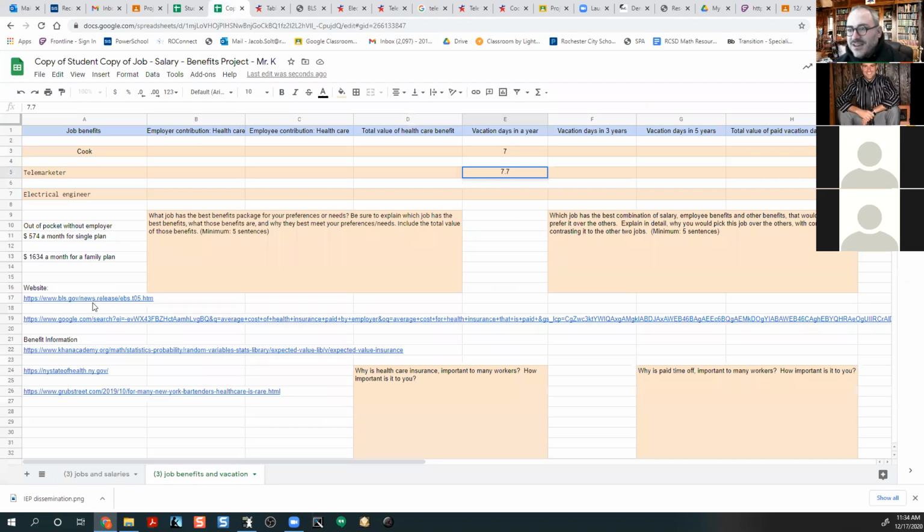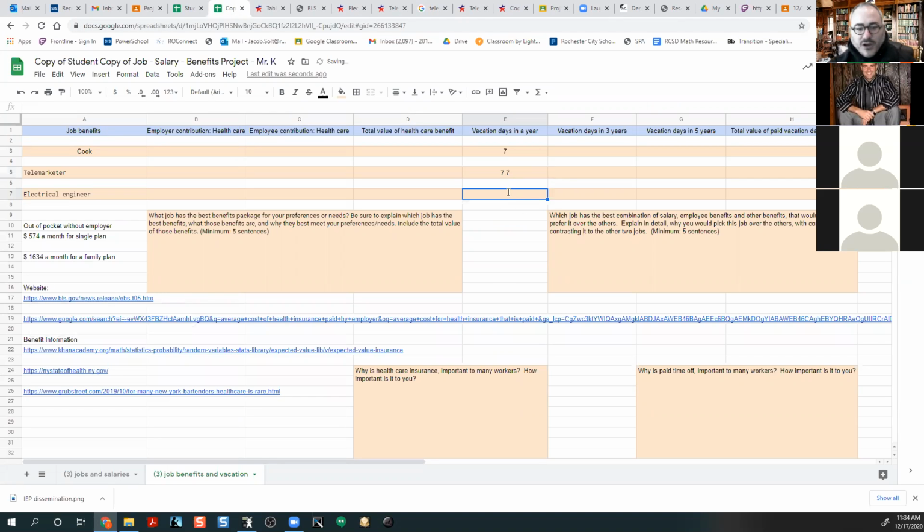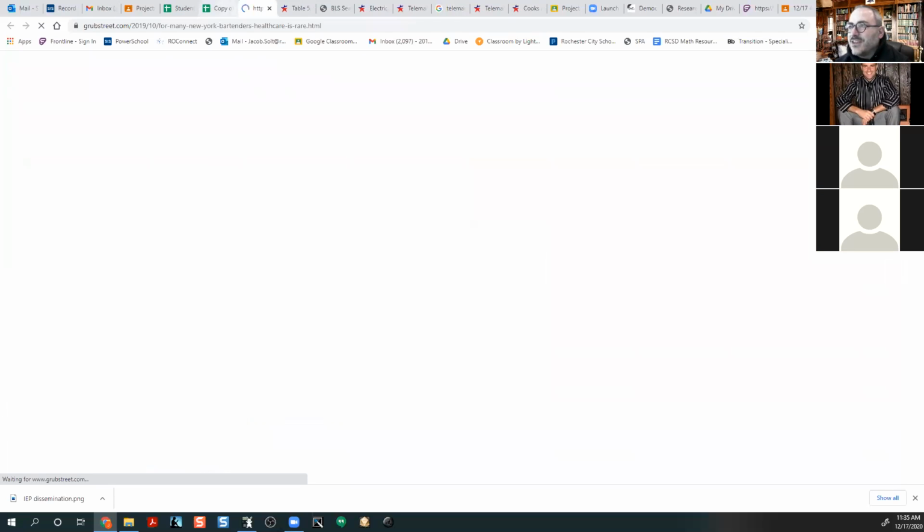Oh, there's a link right here. It says table 5, average paid holiday. Yep. It's that first link on page 2. There's a little table. It looks like this. And then my electrical engineer, that's a professional job, so I should get 8.5. So 8.5 will go in here. In terms of my employer contribution healthcare, I'm going to look around for links. I forget which one was good, but I know Mr. K gave us some links here that will help us out.